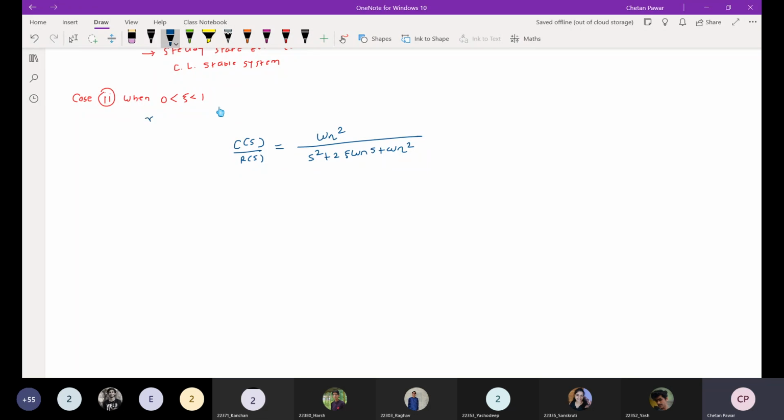We are applying the impulse signal, delta of t. The Laplace transform of that is R of s equal to 1. So C of s will be omega n square over s square plus 2 zeta omega n s plus omega n square. Now the zeta value is between 0 and 1. So let us find out the poles first, then we can solve this.